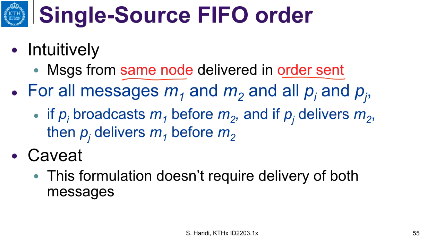It says here that for all messages M1 and M2 and all processes Pi and Pj, if Pi broadcasts M1 before M2, and if Pj delivers M2, then Pj delivers M1 before M2. We have seen that before, and you can see very clearly from this formulation that we do not require the delivery of both messages. We have discussed this issue before.